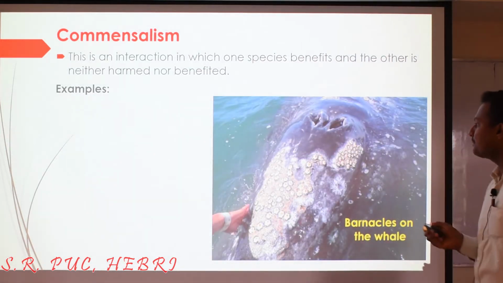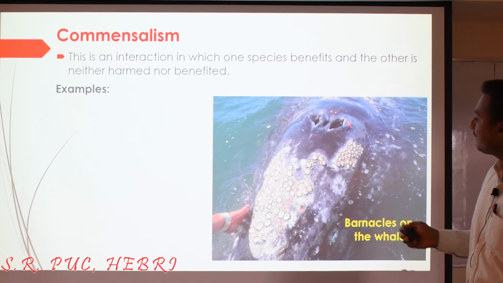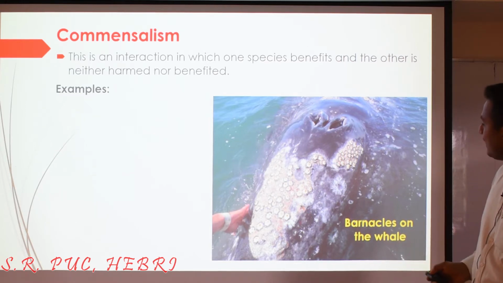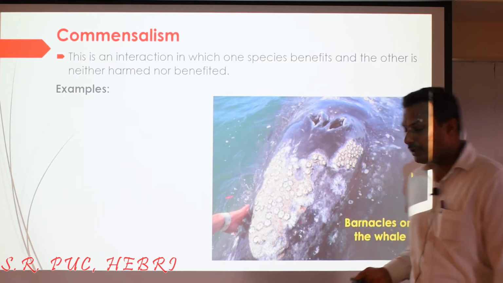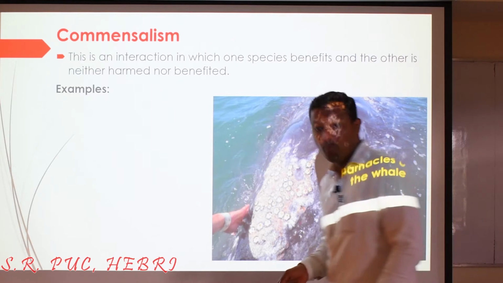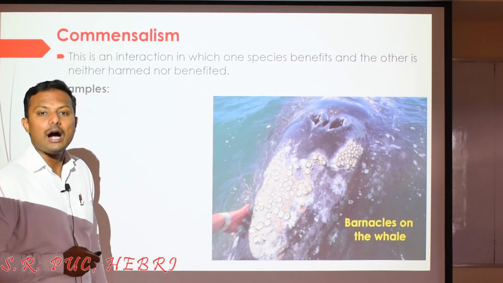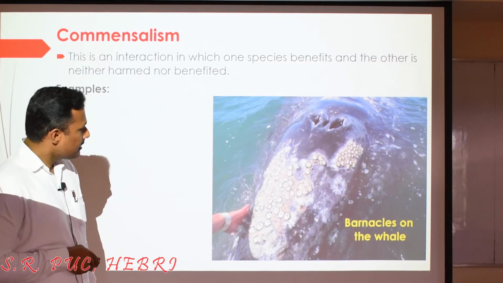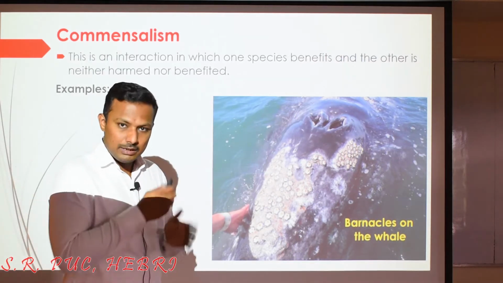You can look at this particular diagram or picture. What you're seeing, a big thing, is nothing but the whale, right? And on this whale you are seeing the adherence of different barnacles. Barnacles are sea-living organisms, marine animals, smaller animals, which get stuck on the body of the whale. In this case, the whale is neither getting benefited nor harmed, but the barnacles sitting on the body of the whale will be carried away by the whale,